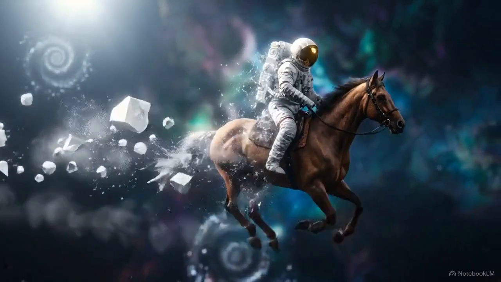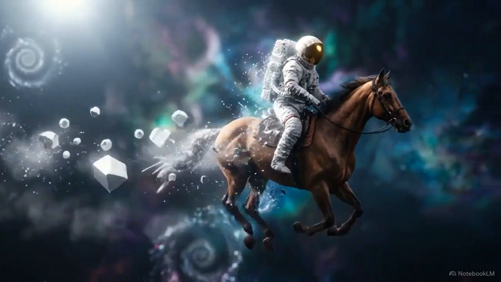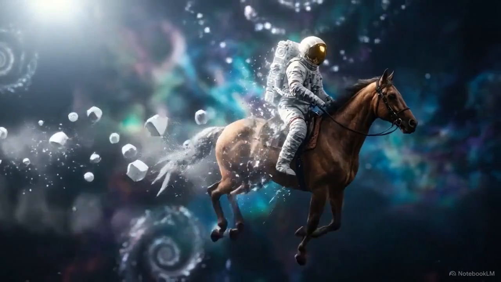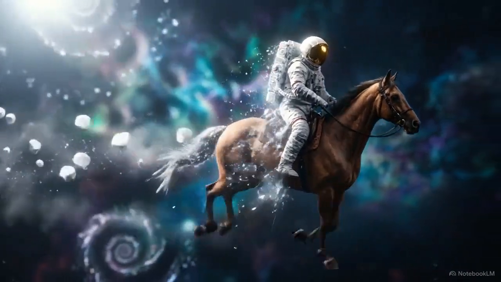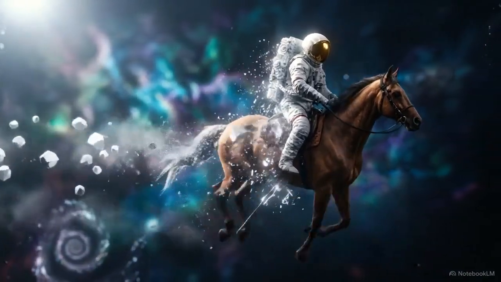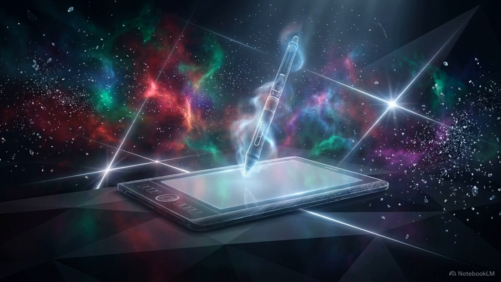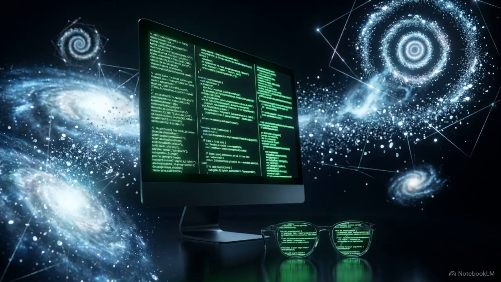We start with a cinematic scene of an astronaut on horseback, but looking closer, the image shatters, revealing a construction of glowing, chaotic TV static. It is tempting to think an AI model creates these frames by mimicking a human artist holding a digital brush, but the system is operating on a different logic entirely.